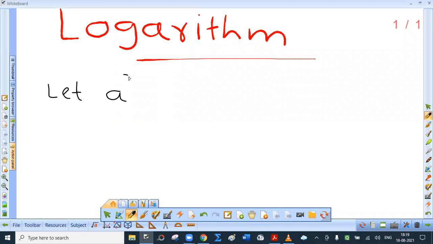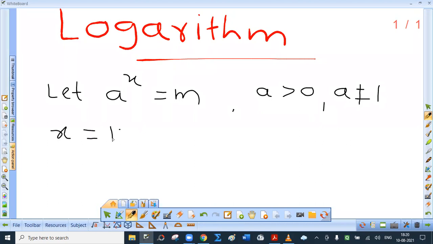let a raised to x be m. Here a is called the base, and what is x? x is called the index or power or exponent, and m is the result. Now there is a restriction on the base: the base has to be greater than 0 but not equal to 1. Then in that case, index x is defined as logarithm of m to the base a.